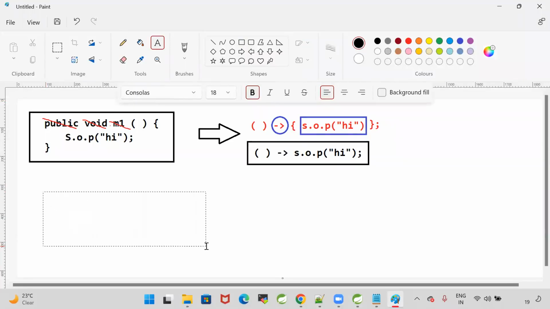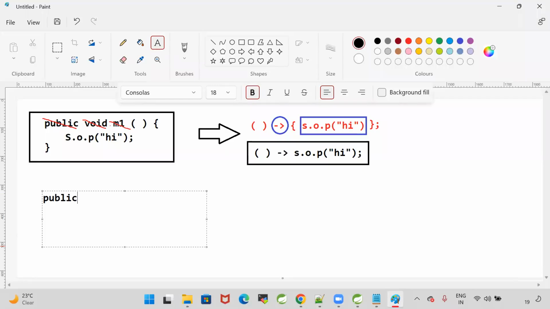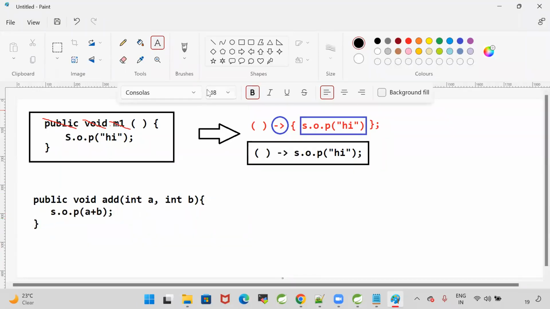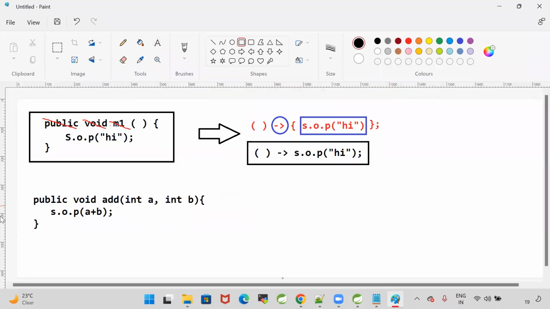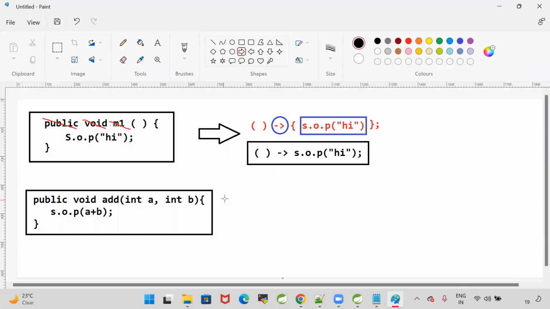Here I'm taking one method: public void add, int a comma int b. My method is taking two parameters and it is going to perform the sum of two numbers, a plus b. Public void add int a, int b, System.out.println of a plus b. So this is used to perform the sum of two numbers. Now I want to convert this method into a lambda expression.